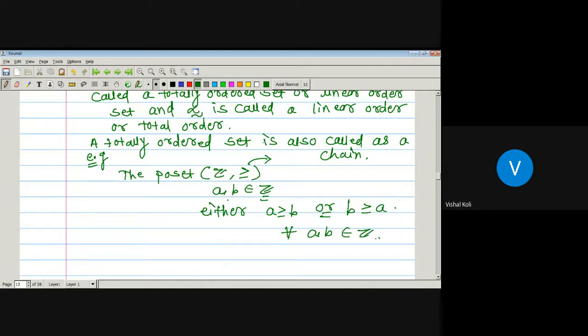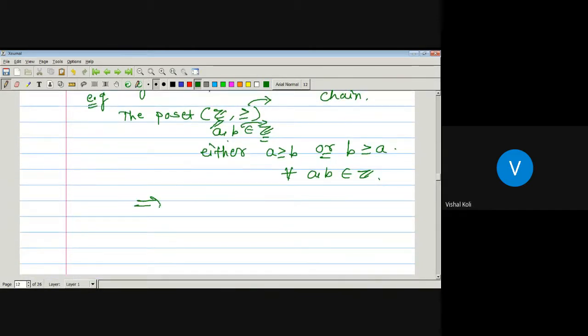If we take any two integers, then one is either greater or smaller than the other, whatever the elements belonging to the set of integers. So here every two elements of the set of integers are comparable. Then by the definition of a chain, that is, the definition of a totally ordered set, the corresponding poset is a totally ordered set, which implies Z with the relation greater than or equal is a chain, that is, a totally ordered set.